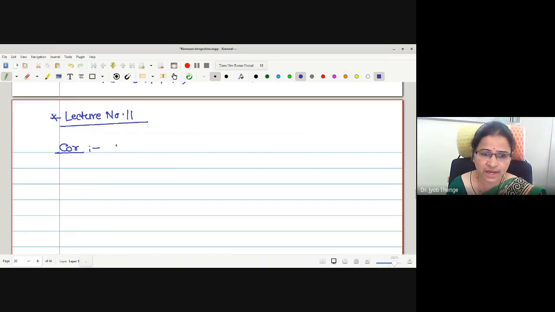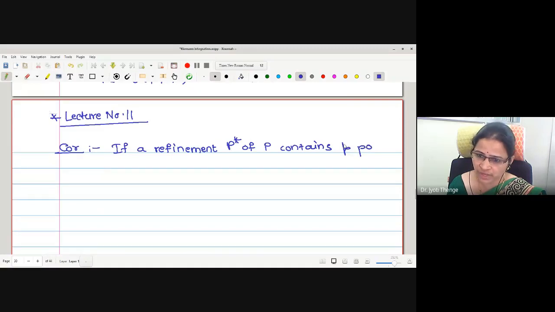The corollary says that if a refinement P star of P contains p points, small p, more than partition P. Capital P are the symbols we are using for the partitions, and these are the p number of points which are extra in the refinement.